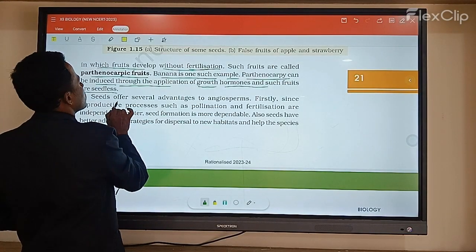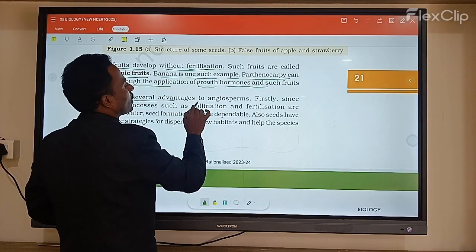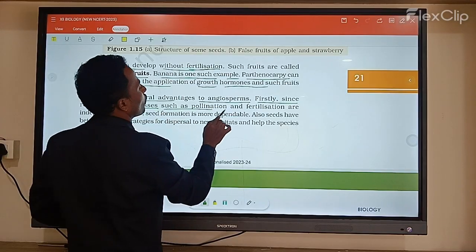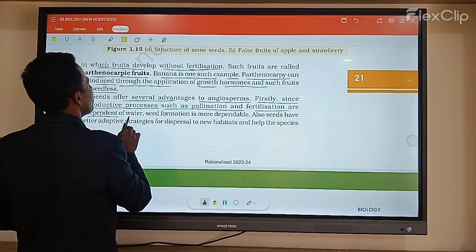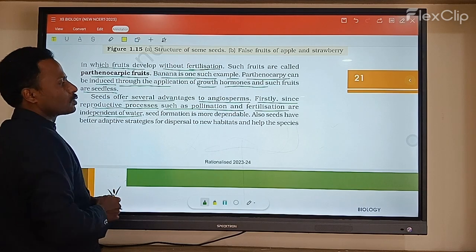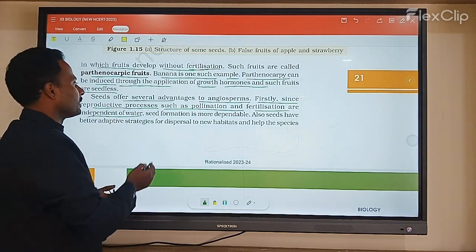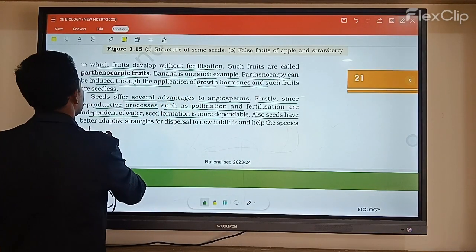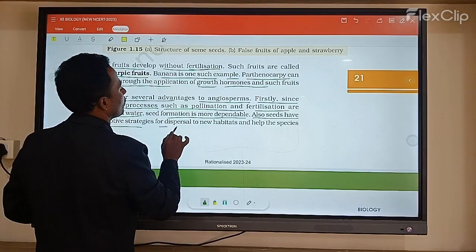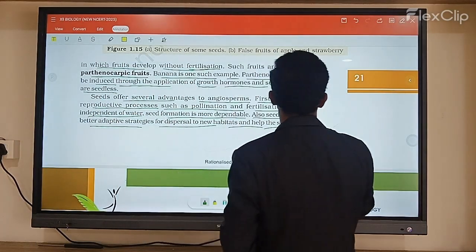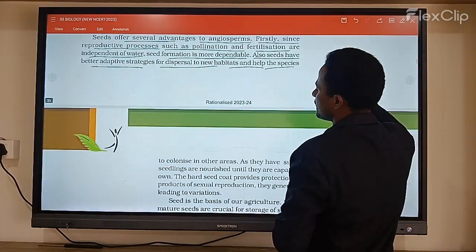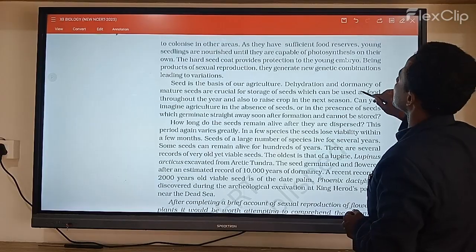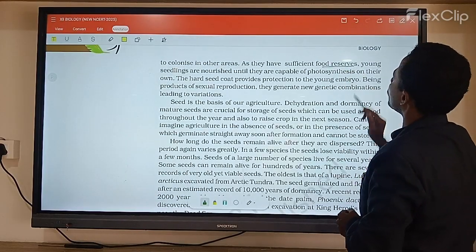Seeds offer several advantages to angiosperms. First, the reproductive processes such as pollination and fertilization are independent of water, so seed formation is more dependable. Seeds also have better strategies for dispersal to new habitats, and help the species to colonize new areas.